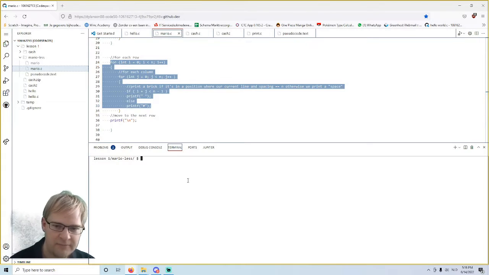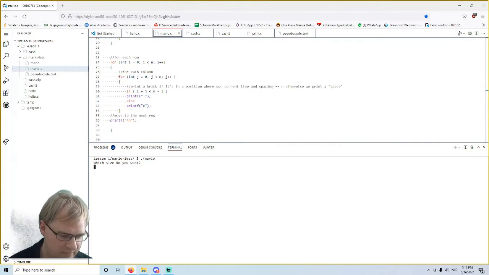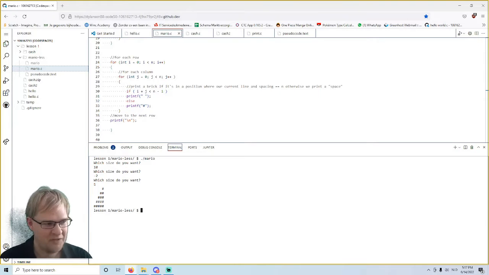Anyway, this is what it looks like. What is the size you want? Let's give 5, it should make a pyramid. And there we go, we've made a pyramid out of the hashtags.